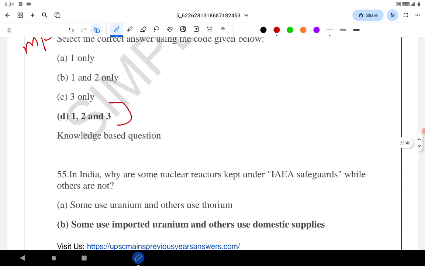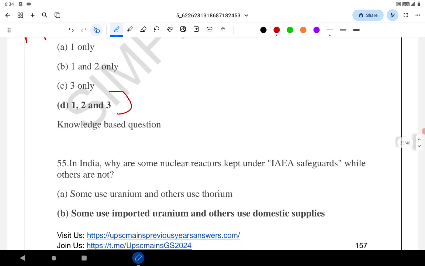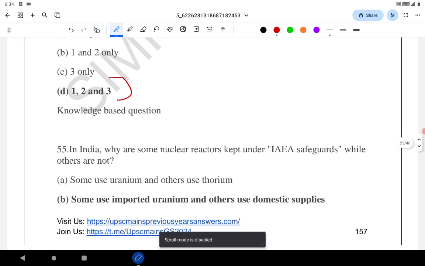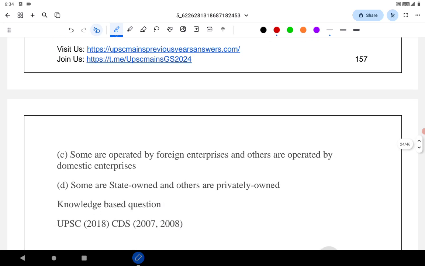In India, why are some nuclear reactors kept under the IAEA safeguards while others are not? Because some use imported uranium and others use domestic. Wherever they use imported uranium, they come under IAEA safeguards. The question related to uranium and the International Atomic Energy Agency is very important.